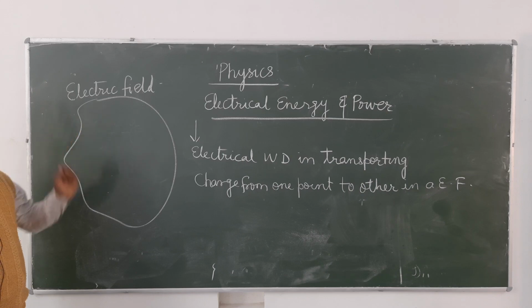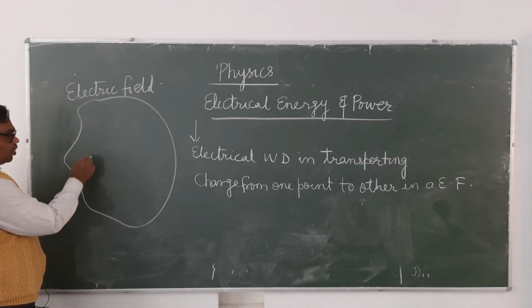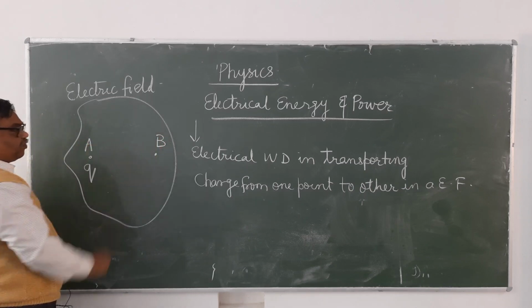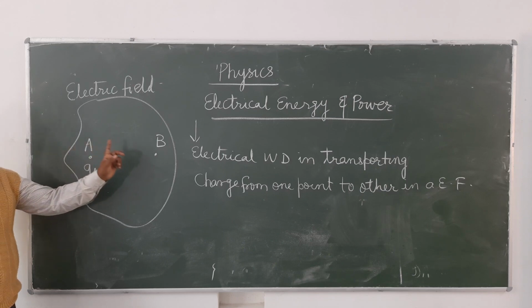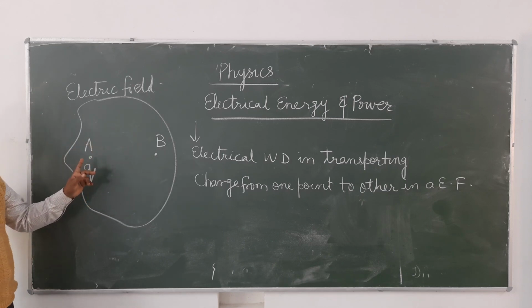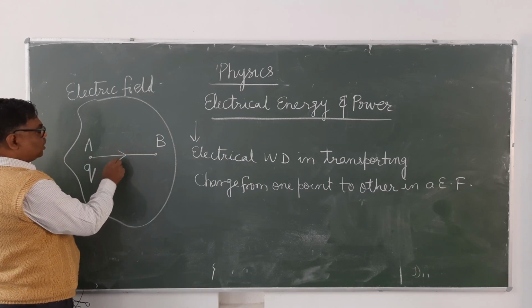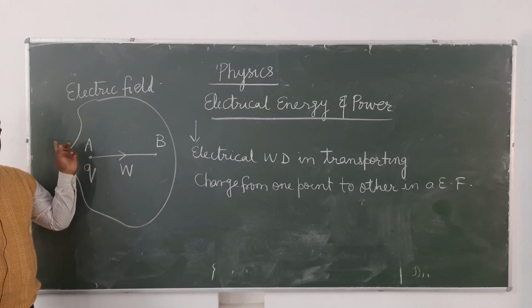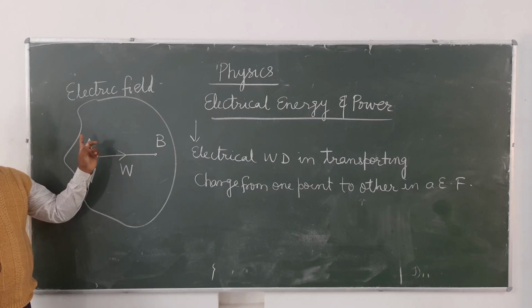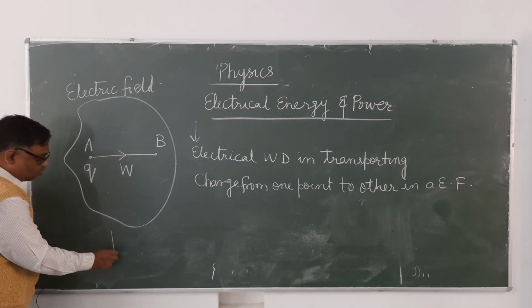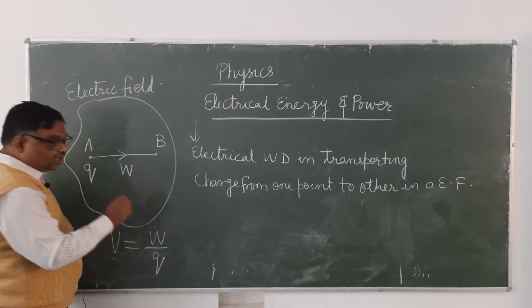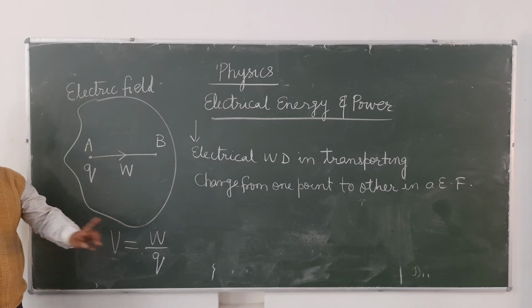Is it clear? Now suppose you are moving a charge Q from point A to the point B, these 2 points are within the electric field, and a charge Q is moved from A to B, and W work is done. Then what will be the electric potential difference between these 2 points? This already you have studied. Electric potential difference will be equal to V equals W upon Q. Work done per unit charge.